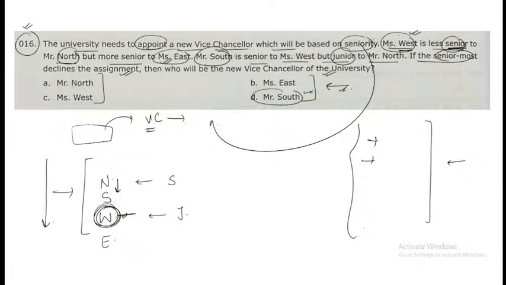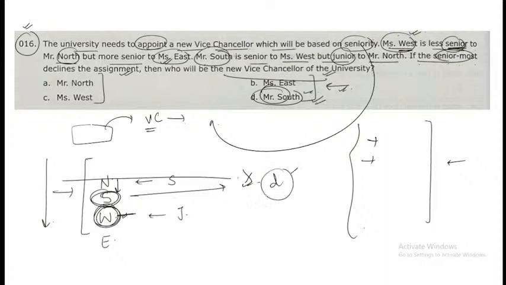The question is saying if the senior most declines, that is North has declined the assignment. So who will be the chancellor? Mr. South, that is the second most senior person, would be the chancellor of the university, right? So the answer for this particular question is option number D.